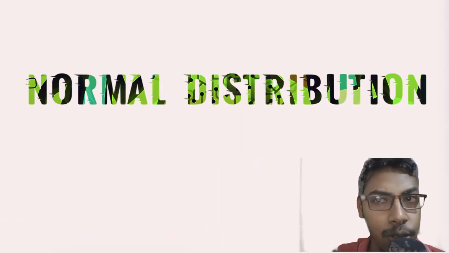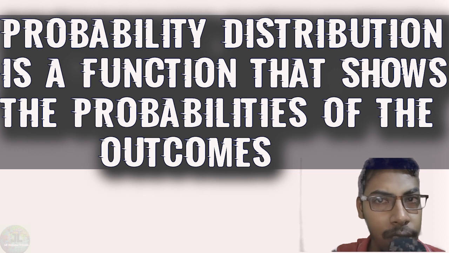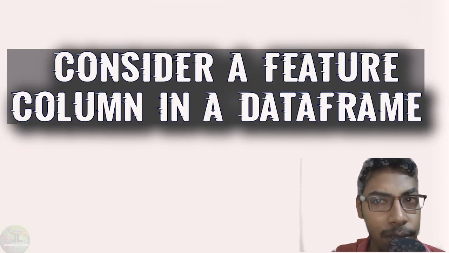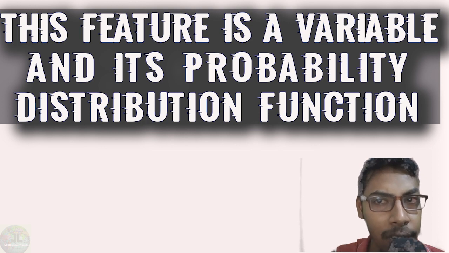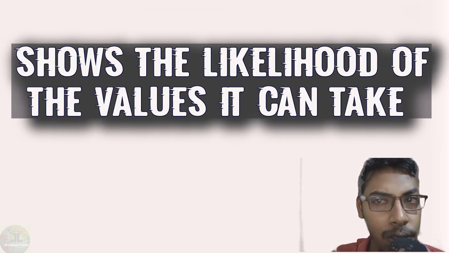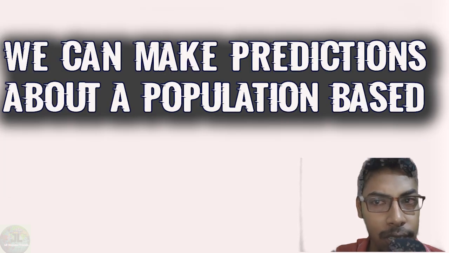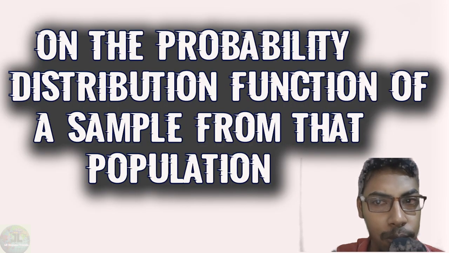Second, normal distribution. A probability distribution is a function that shows the probabilities of the outcomes of an event or experiment. Consider a feature in a data frame. This feature is a variable and its probability distribution function shows the likelihood of the values it can take. Probability distribution functions are quite useful in predictive analysis or machine learning. We can make predictions about a population based on the probability distribution function of a sample from that population.